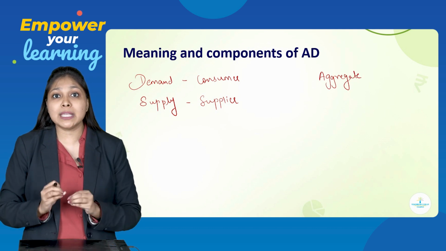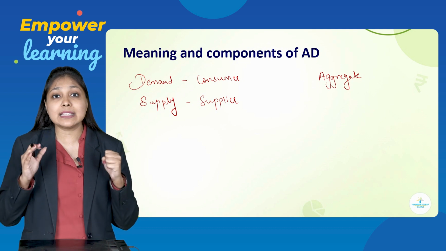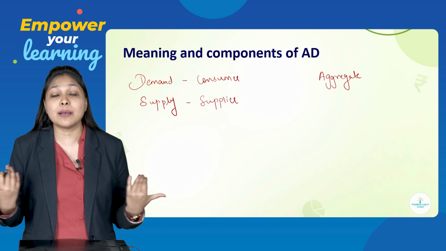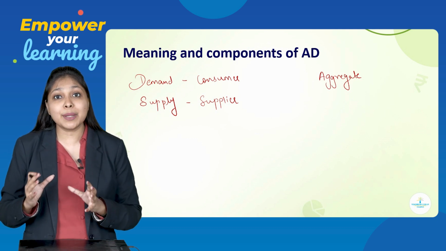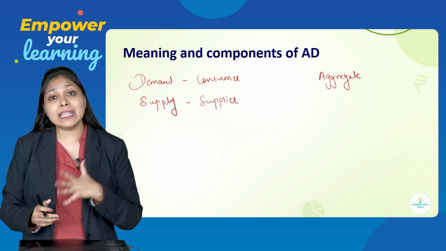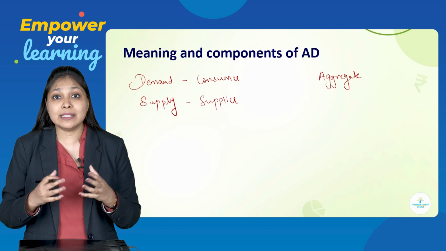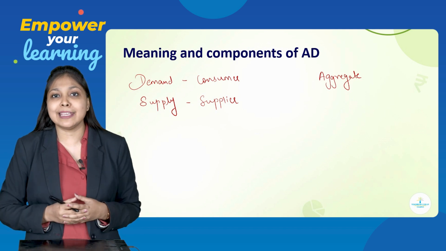Now, what do we mean by aggregate? Aggregate is nothing but the sum of all the production. Okay, so this is nothing but aggregate. Now, aggregate of what, or sum of what? The sum of the demand made by different sectors of the economy.